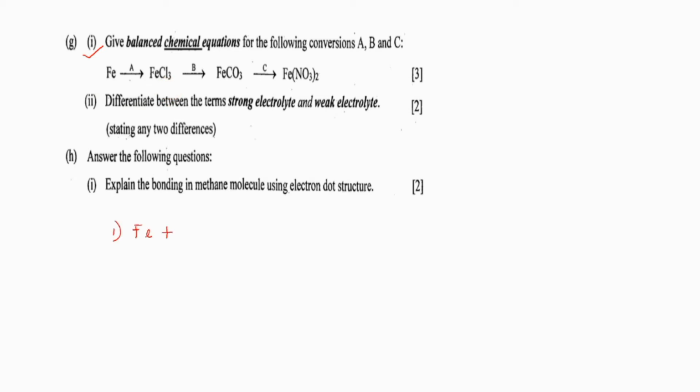So how can you convert iron to iron chloride? Yeah, we can pass chlorine gas over hot iron so that it will be getting converted into ferric chloride, FeCl3. Now, how will you convert ferric chloride to ferrous carbonate? This part is a little tricky. If you are treating this ferric chloride directly with sodium carbonate, you will be getting only ferric carbonate. Here iron is in the +3 oxidation state and here iron is in the +2 oxidation state.